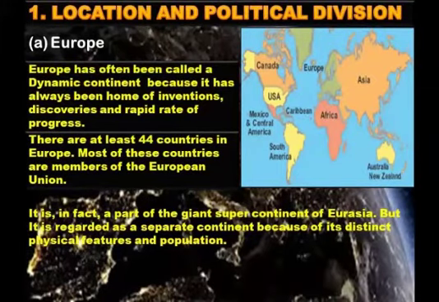It is in fact a part of the giant supercontinent of Eurasia, but it is regarded as a separate continent because of its distinct physical features and population. Although a small continent, Europe is made up of 44 countries, with the largest being Russia and the smallest Vatican City.